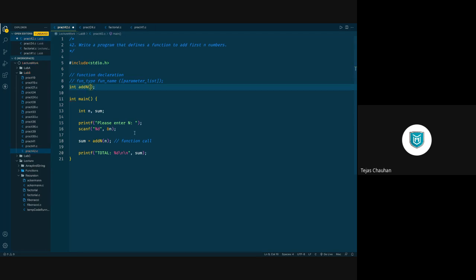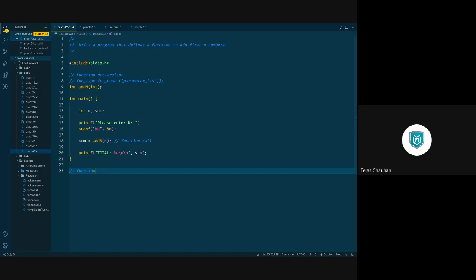Now inside this parenthesis, you need to go for parameter list. Now we want to pass one parameter, तो हमें एक parameter यहाँ पे देना होगा, that's integer value. Now when you declare a function, no need to declare a variable, just a data type will work. Okay, so this is function declaration, this is function call, and we define a function, let's say after main.